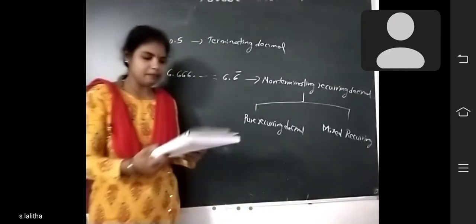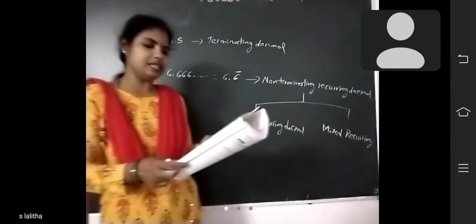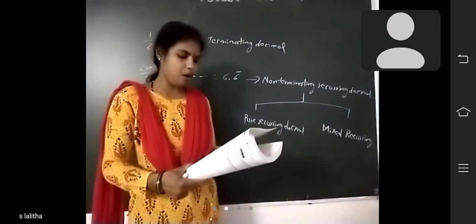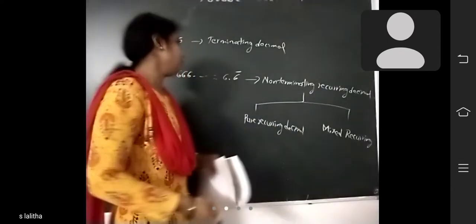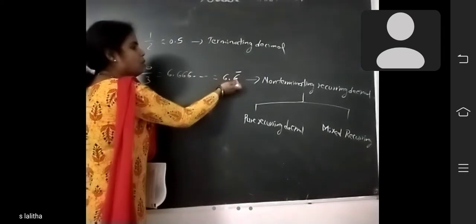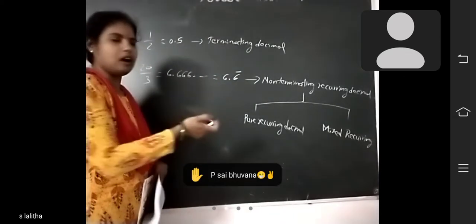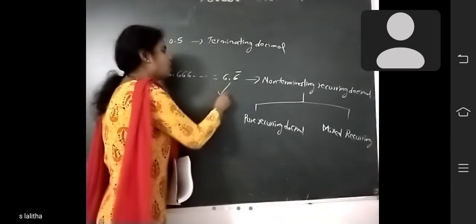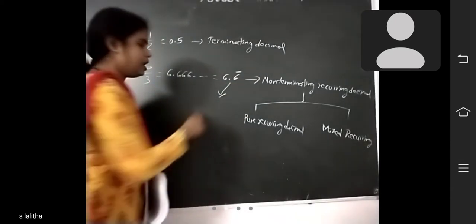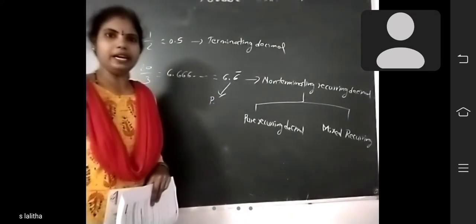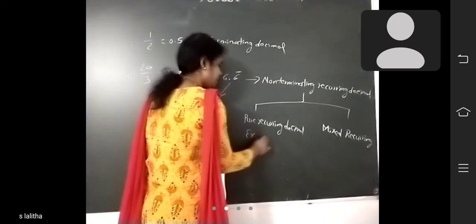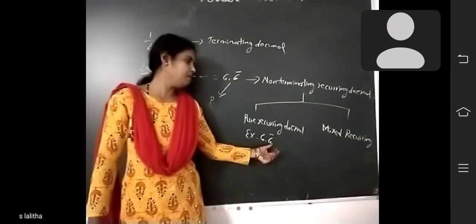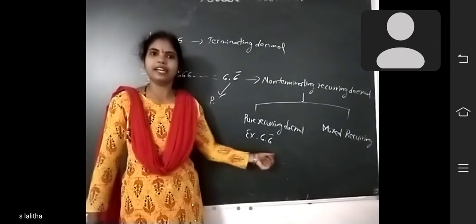Pure recurring decimal means what? If all the digits after the decimal point repeat continuously, then the decimal is called a pure recurring decimal. That means after the decimal point, the number will be repeated. So this one is called pure recurring decimal. Example: 6.6 bar. After the decimal point, this number will be repeated. So this is called pure recurring decimal.